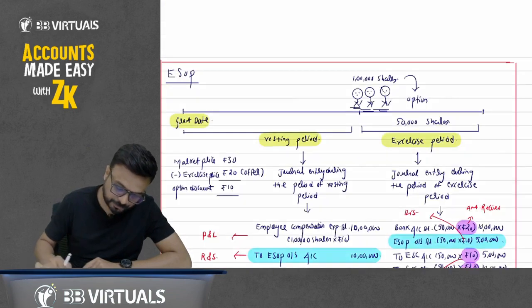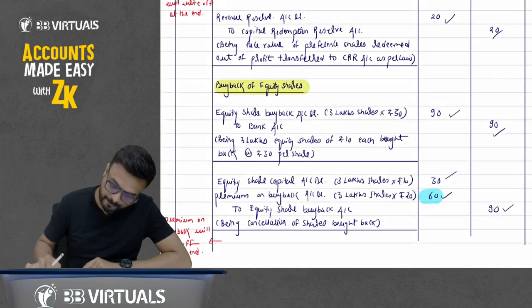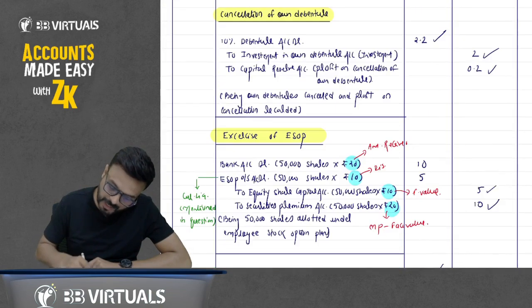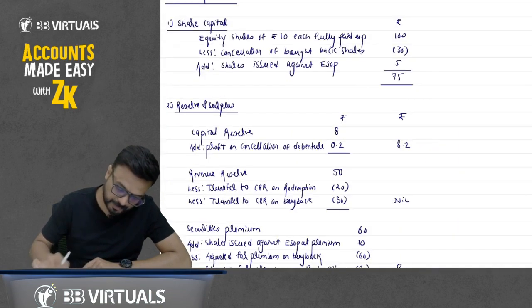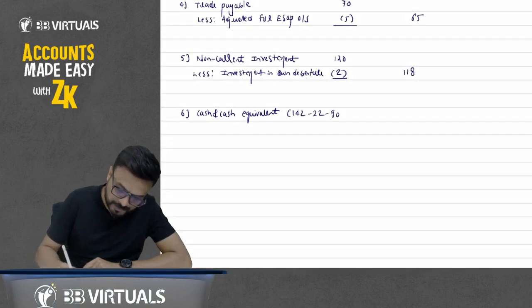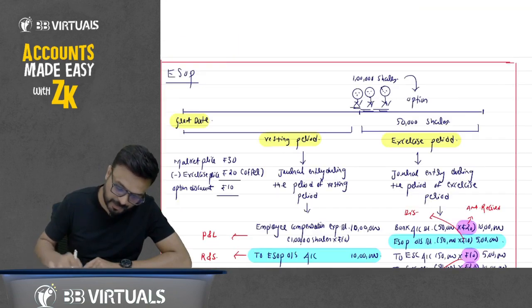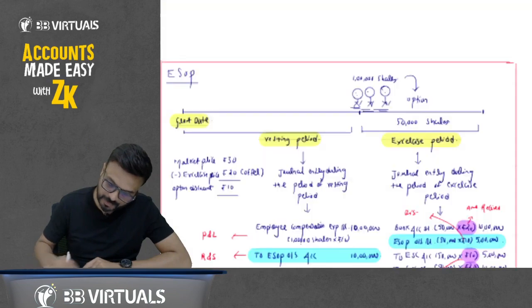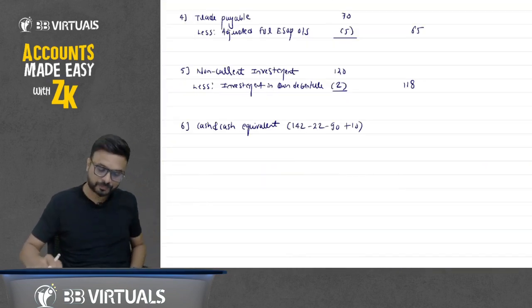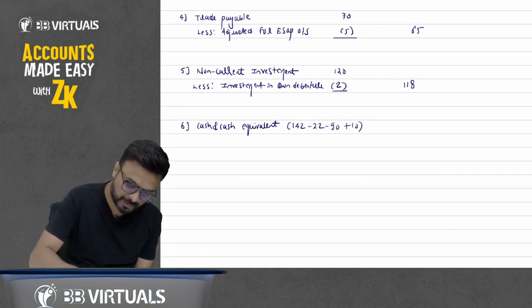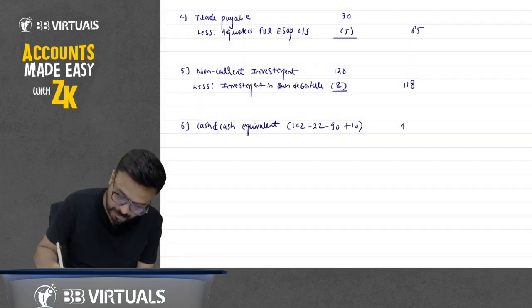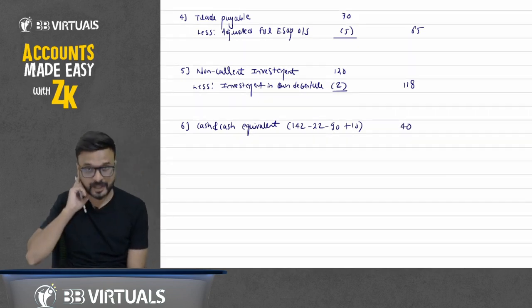Then here we have debited by 10, so plus 10. Any other item? No. All done? Yes. So here 142 minus 22 minus 90 plus 10, that is 40. So write down cash and cash equivalent 40.